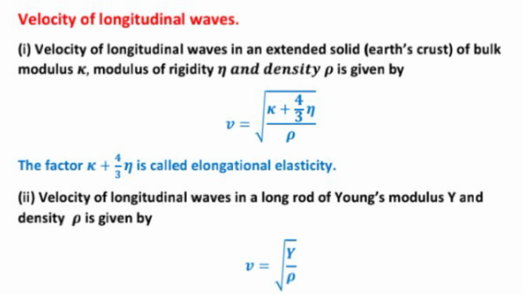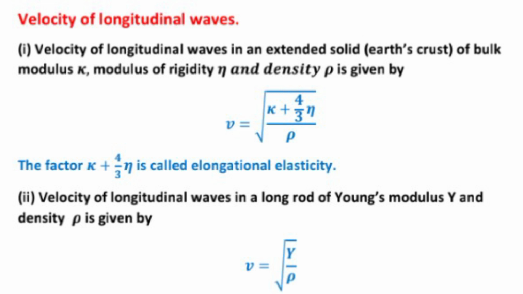Velocity of longitudinal waves. First is velocity of longitudinal waves in an extended solid. Extended solid means Earth's crust, of bulk modulus K, modulus of rigidity eta and density rho, is given by v equal to root of K plus 4 upon 3 eta, upon rho.